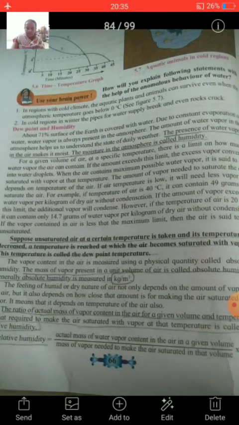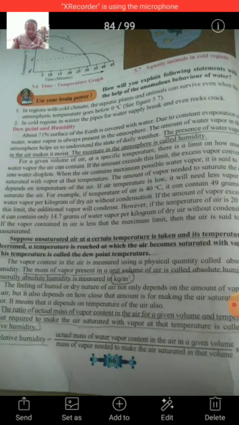For a given volume of air at a specific temperature, there is a limit on how much water vapor the air can contain. That means according to the temperature, air has a specific capacity to hold vapor. If the amount exceeds this limit, the excess water vapor converts into water droplets.